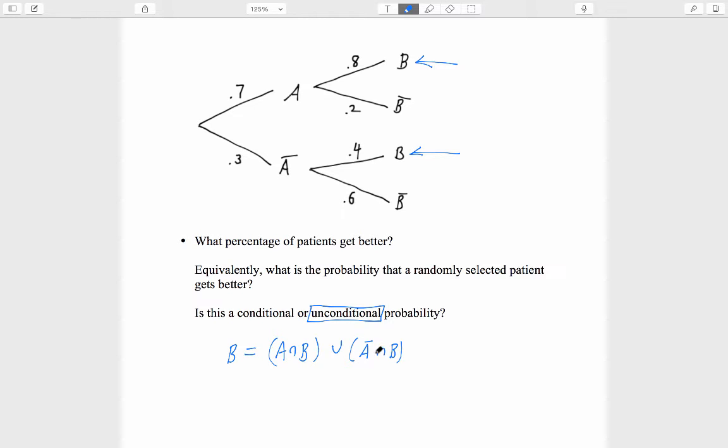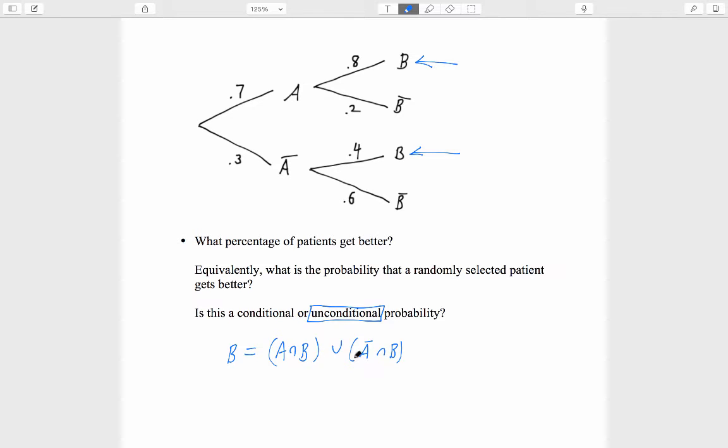It's also true that any randomly selected patient who is in this group is in the event B. So every outcome in A intersect B or A complement intersect B is in B. Now notice that A intersect B and A complement intersect B are mutually exclusive of one another. It's impossible for the same person to take the actual drug and get better, and also take the placebo and get better.